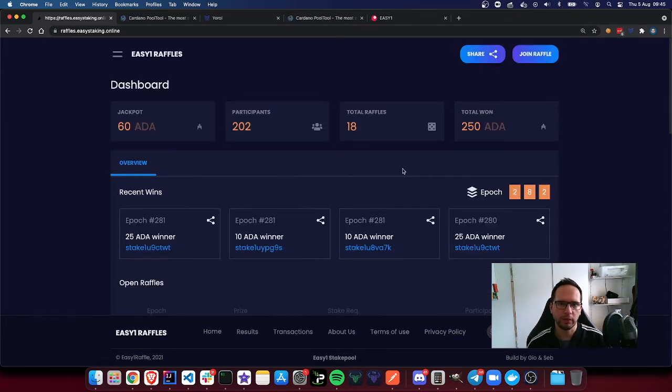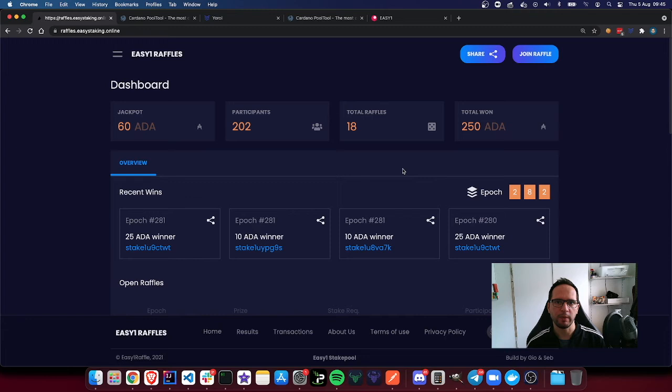It is important to know that if you want to participate in the raffles of the EASY1 Stake Pool, first of all, you have to have a wallet delegated to the EASY1 Stake Pool. The second thing is that your delegated amount, your delegation, needs to be active. That means that if you're already a stake pool delegator, you will be able to join the raffles straight away. But if you're deciding to switch to the stake pool EASY1 only now, you will have to wait at least one epoch.